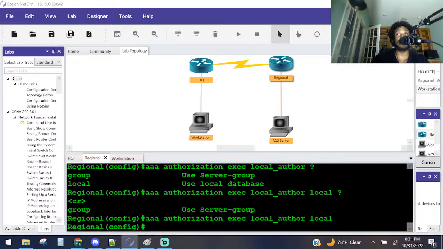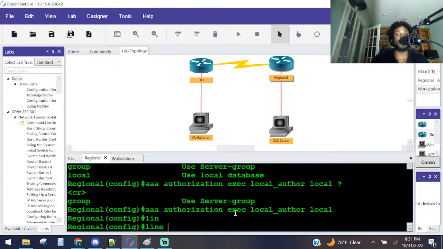What else did they say? Configure authorization to be performed against the local router's database, and that's what this line that we just did here does. Step number 6 says on regional, apply the local author as an authorization method for the VTY lines. So we're going to take this method that we created and add it to the VTY lines.